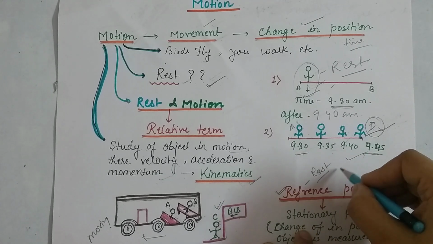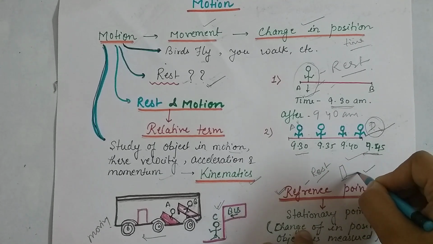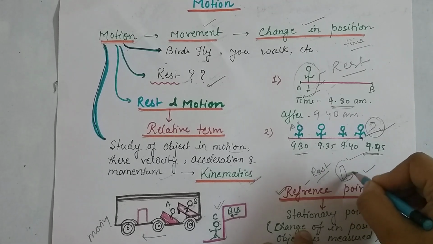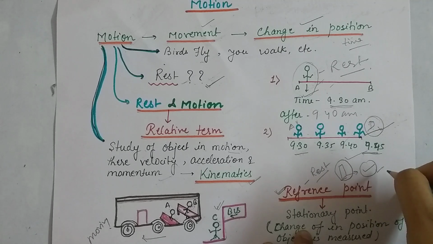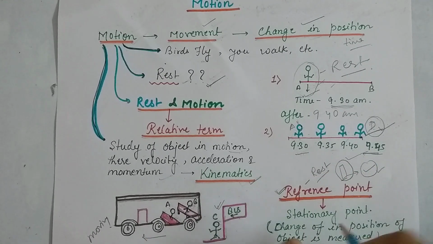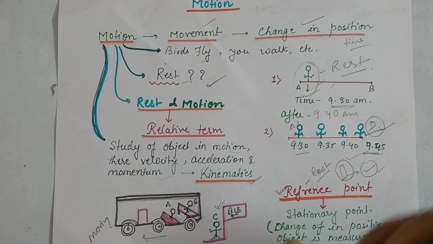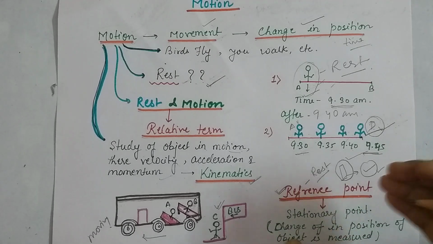It shows that this thing is at rest and this thing is in motion, because this is not changing its position but this thing is changing its position. So we take the reference point as a stationary, static point which is not moving, and with respect to that we can say whether this thing is moving or not.